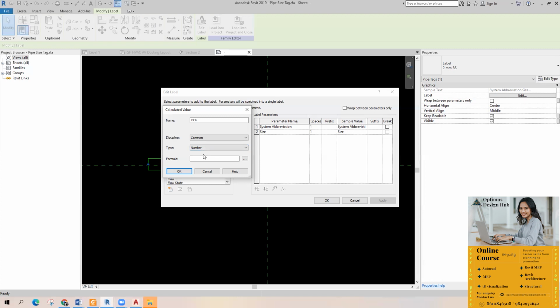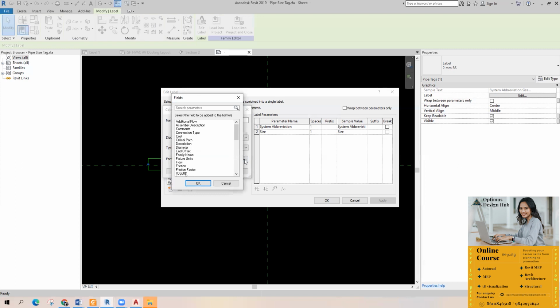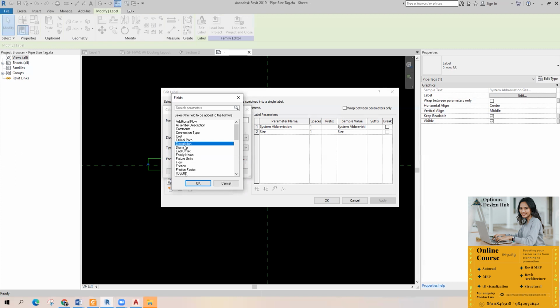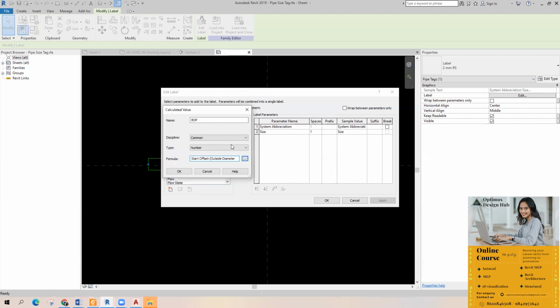So it's a number, and in formula, pick this option. The formula is offset. Start offset minus outside diameter by 2.